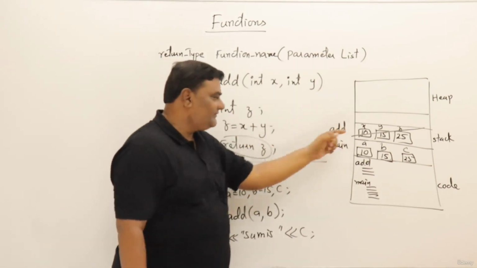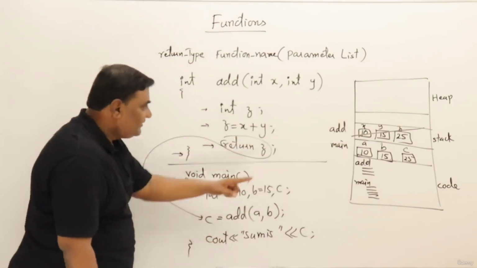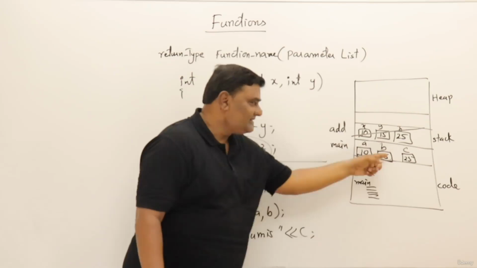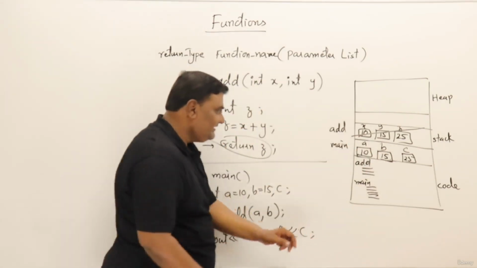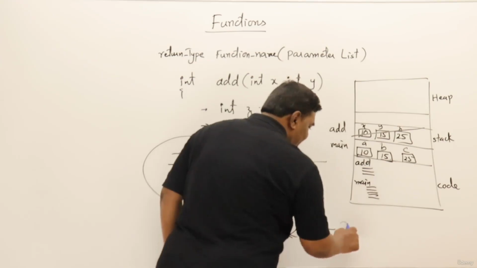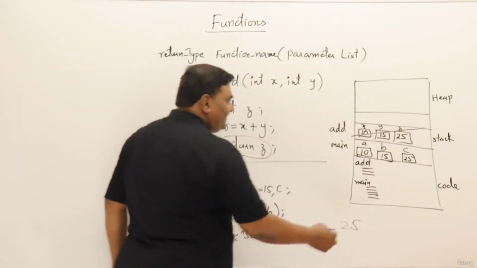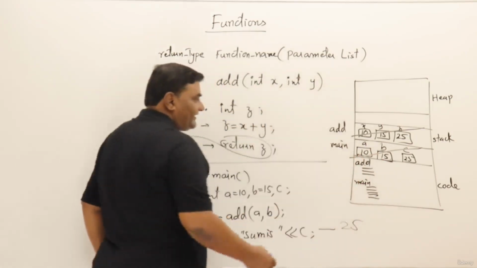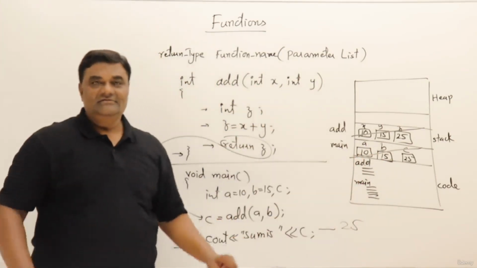So anyway, back to this one. The function ends. Now the control comes back here. Still, the main function's memory variables are there inside the main memory, inside the stack. Now cout sum is c. So here 25 is displayed and function main ends. Once the function main ends, its activation record, or the memory for all those variables, will also be cleared.